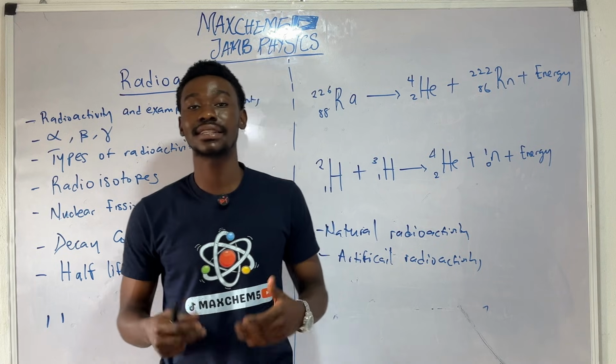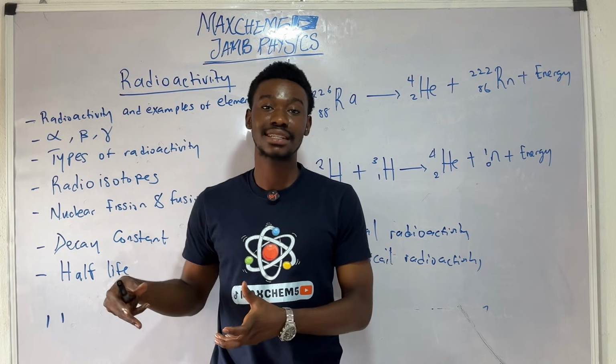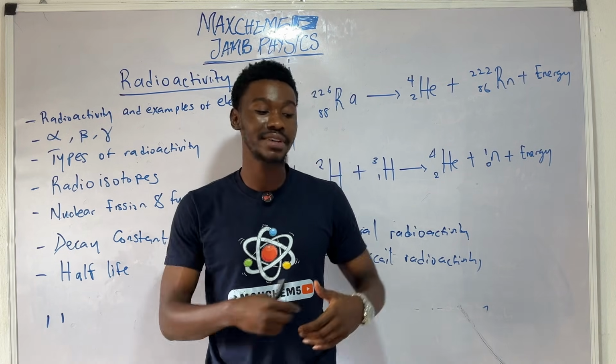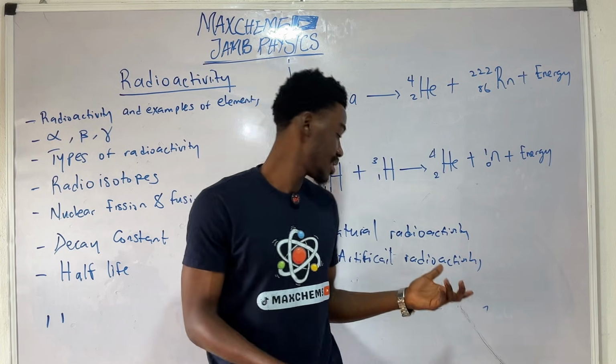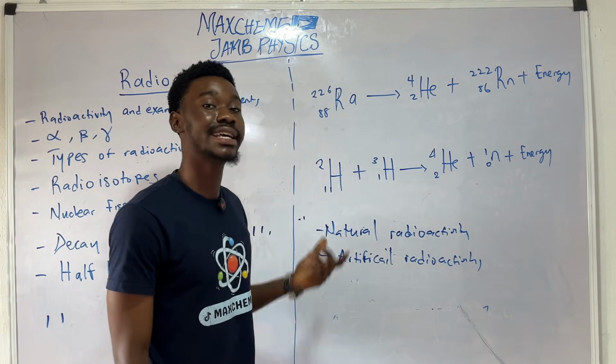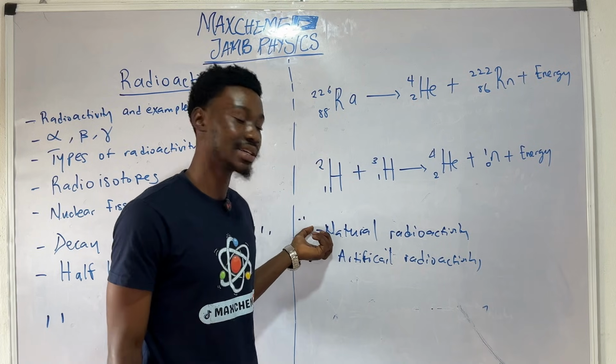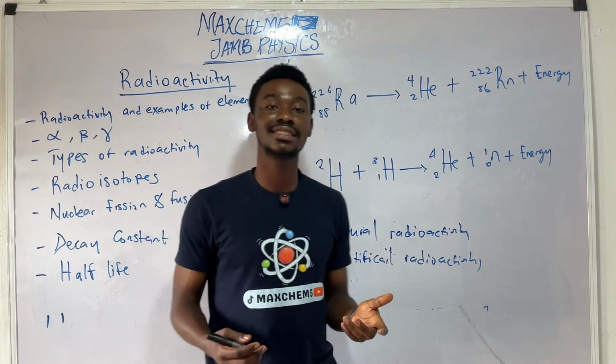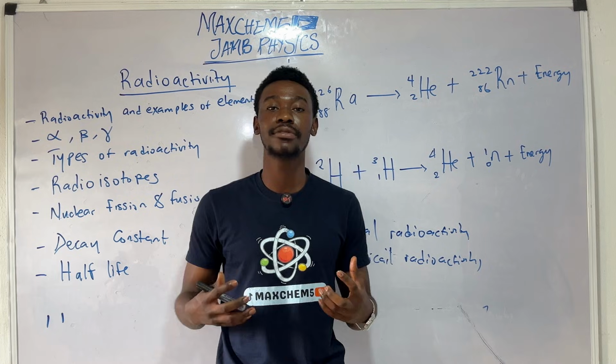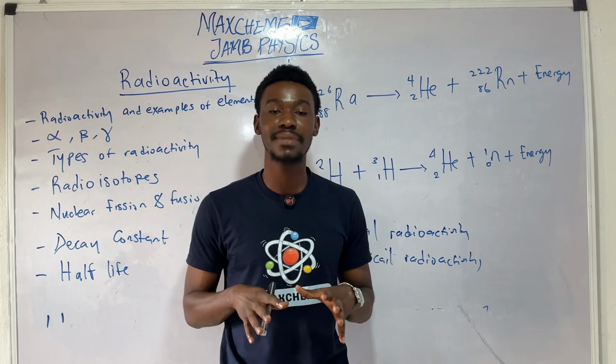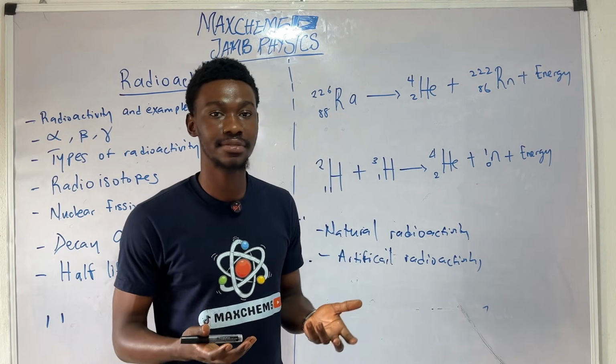It is pertaining to elements that are naturally radioactive. So when you have a naturally radioactive element, it is a case of natural radioactivity. But there are certain conditions where we can force a natural element to become radioactive.